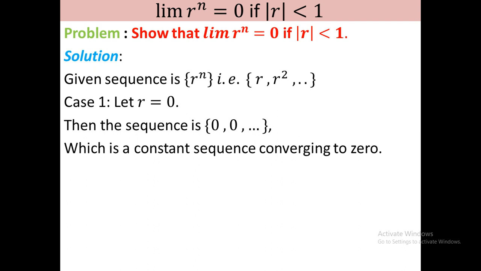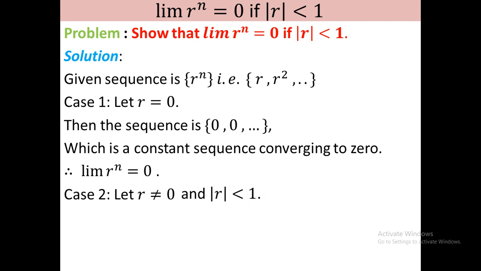So in that case, the limit of the sequence, that is the limit of r to the power n, must be 0. Okay. Now we consider all r such that mod of r is less than 1, but r is not equal to 0. Case 2: here r is non-zero but mod r is less than 1. Since mod r is less than 1, therefore 1 by mod r must be greater than 1. So 1 by mod r must be 1 plus some positive quantity. Suppose 1 by mod r equals 1 plus a, where a is a